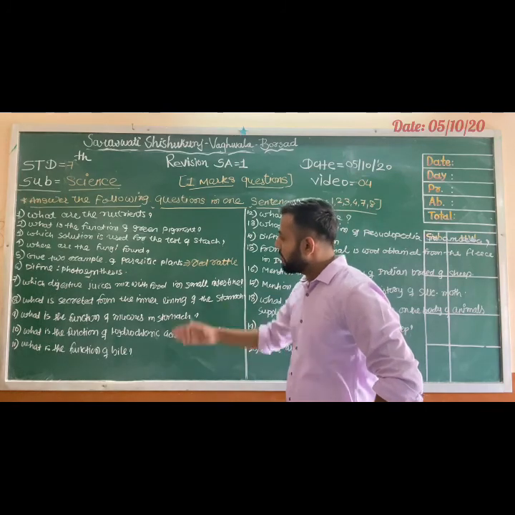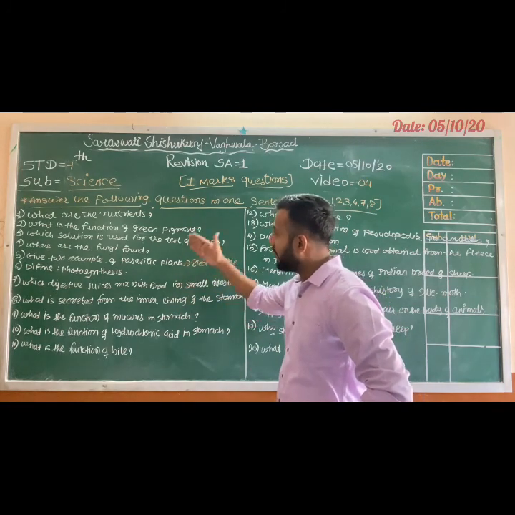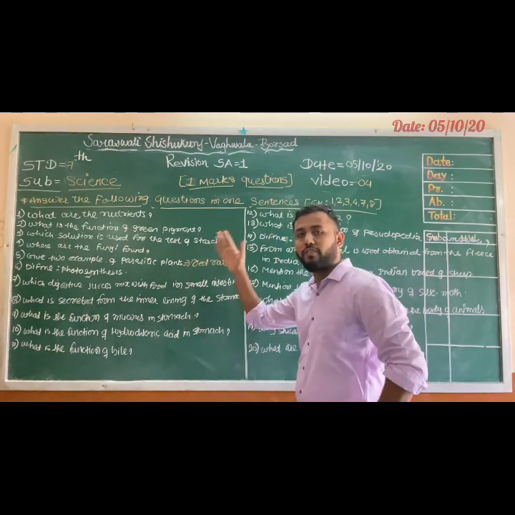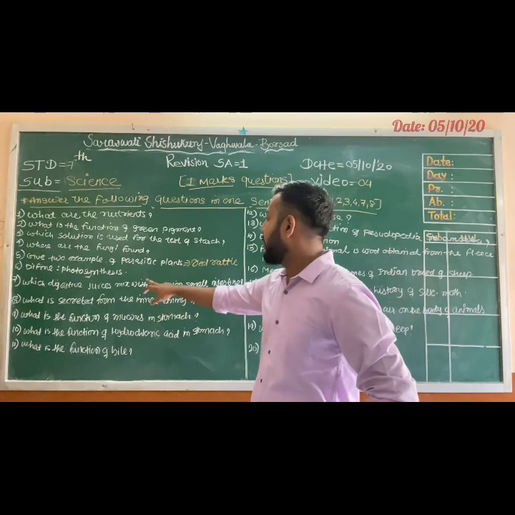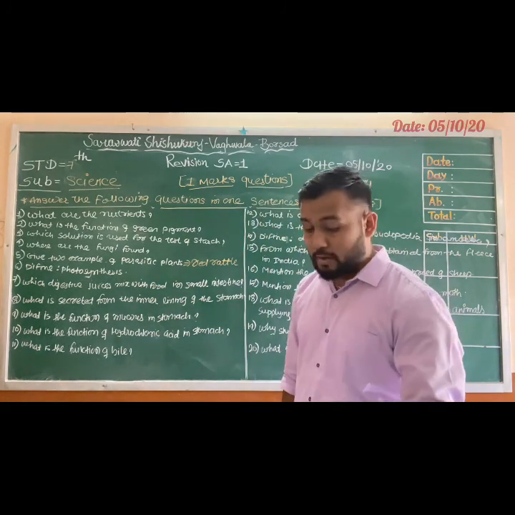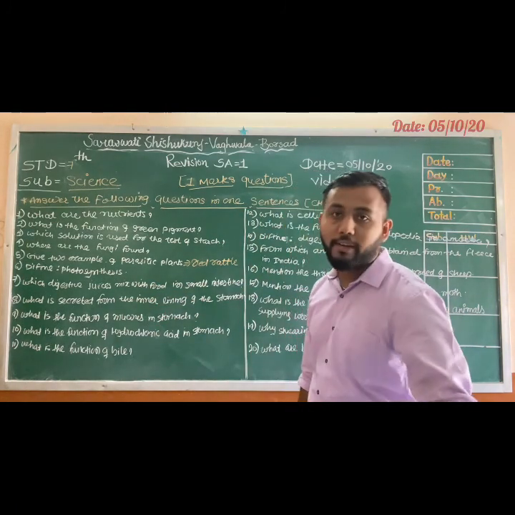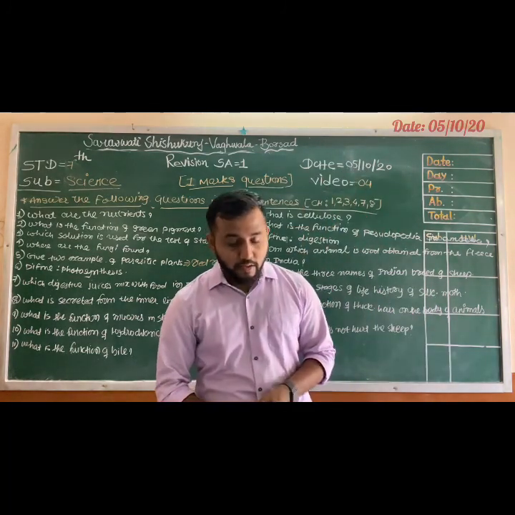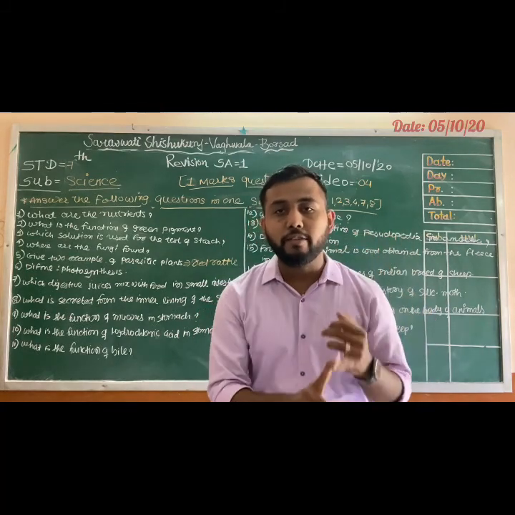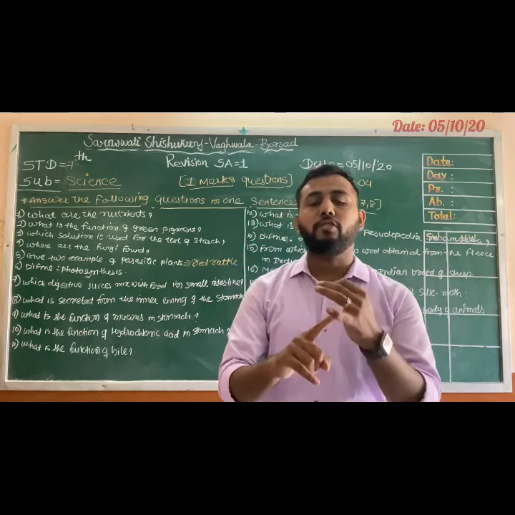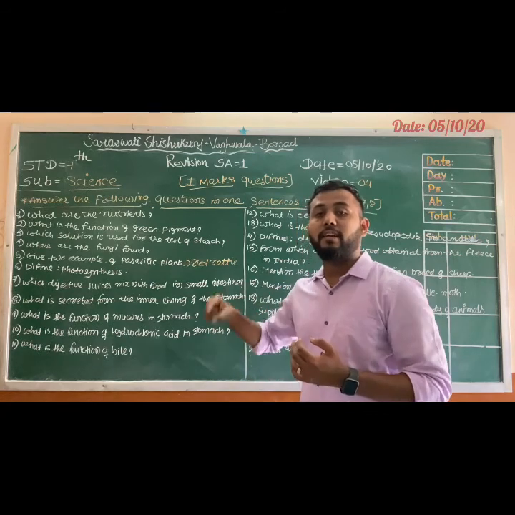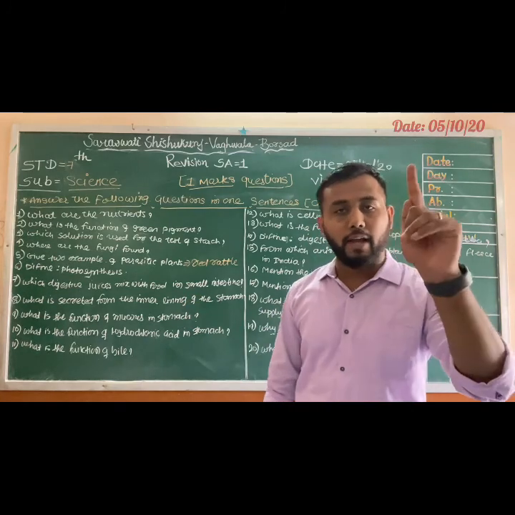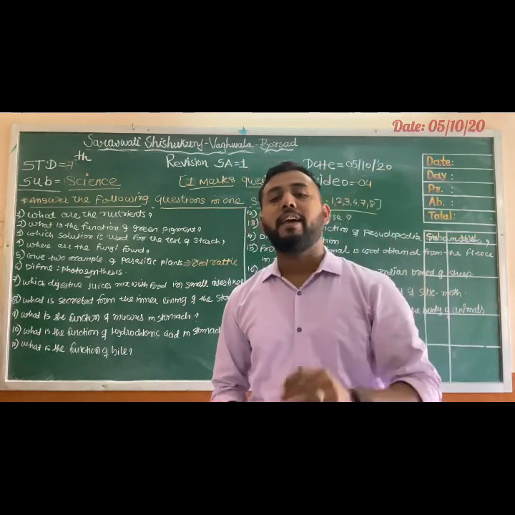Then next, these 6 questions we discussed from chapter number 1. Now next few questions from chapter number 2. Which digestive juices are mixed with food in the small intestine? We know that in the small intestine, 3 juices are mixed with food: bile juice, pancreatic juice and intestinal juice.